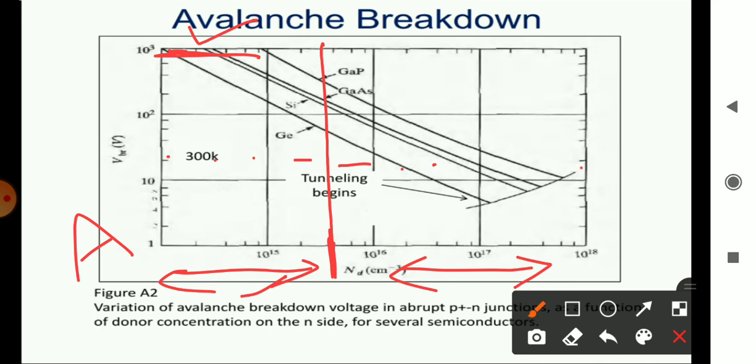Here we mention one more thing by a curve, that is nothing but the tunneling process. The tunneling process is available in Zener breakdown. When the P and N sides are heavily doped and the voltage applied is less, what happens?